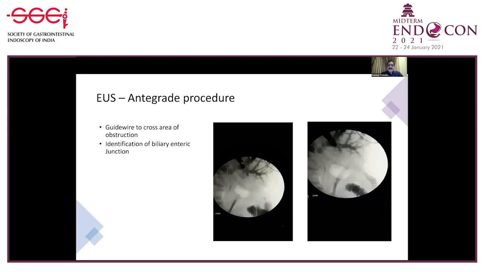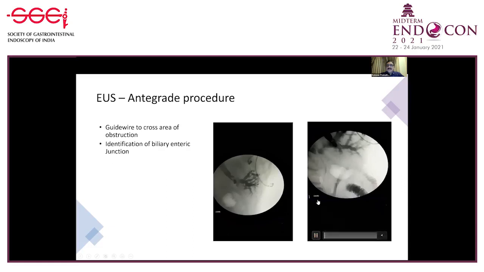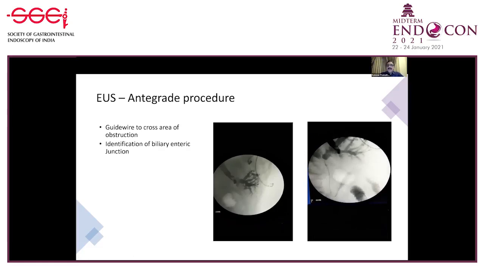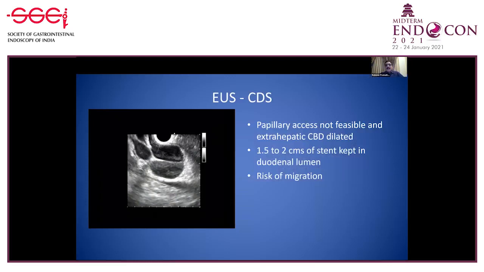Then a cholangiogram is obtained, the stricture length is seen, and after that a self-expandable metal stent is placed. In this case the self-expandable metal stent is left in the intrabiliary tree in view of the long, proximal stricture. Let us see this antegrade procedure.